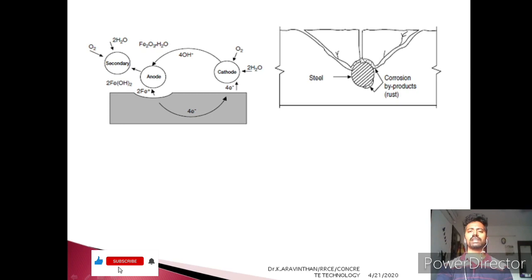These two elements continue the process, and the rust slowly corrodes the steel until the anode content, that is the positive side of the steel, vanishes. Till then the process continues and rust is formed. So this is the concept of corrosion.